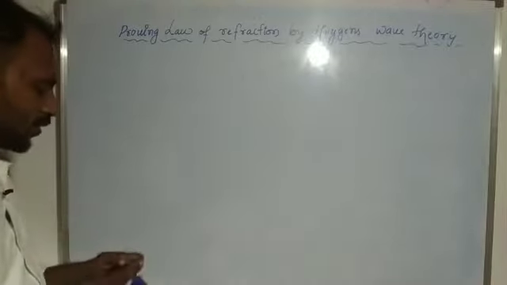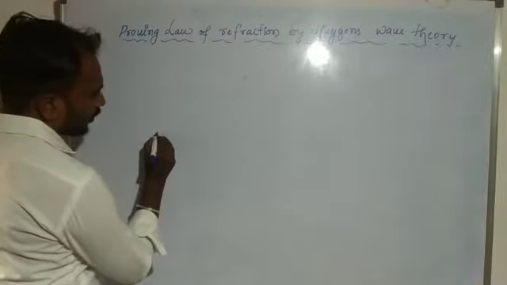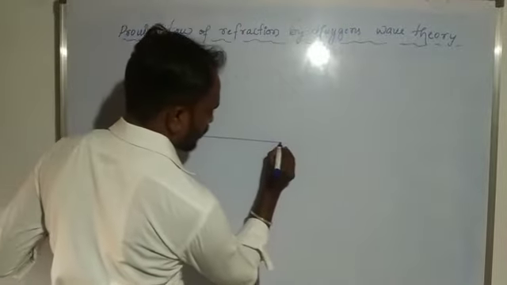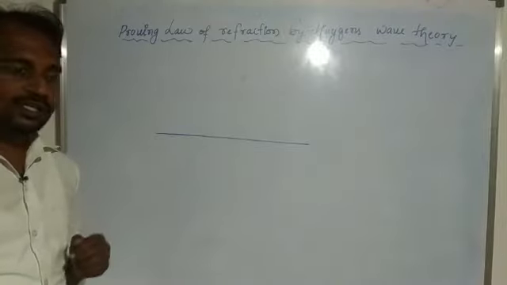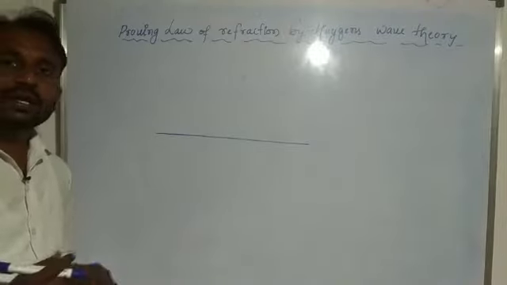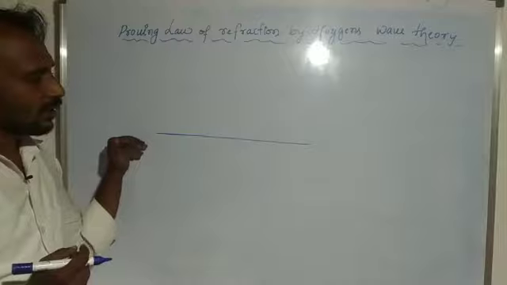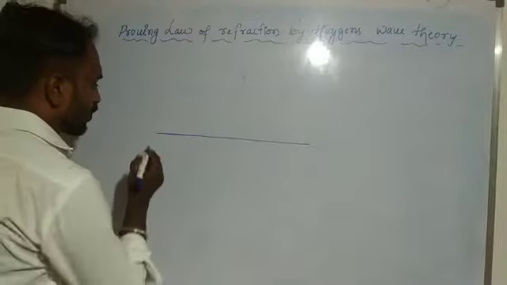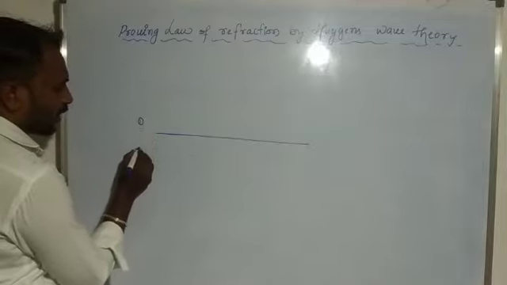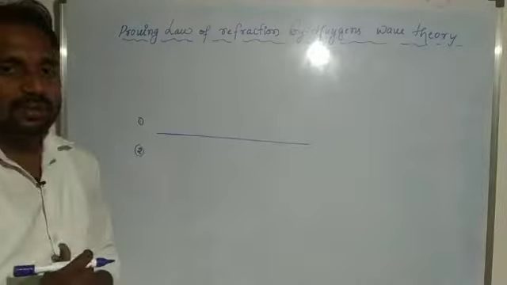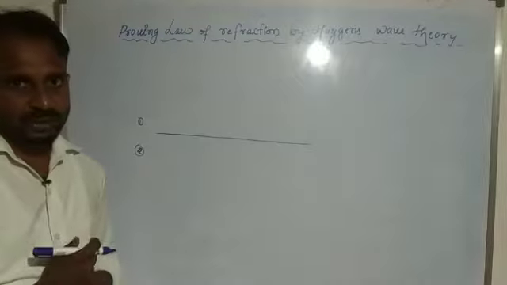Okay, so dear students, here we consider that this one is a refracting surface. In the laws of reflection, we considered a reflecting surface; this one is a refracting surface, or an intermediate surface. It means this surface separates two media. So this is the first media and this is the second media. For example, the first media we consider to be air, and the second media we consider to be water.